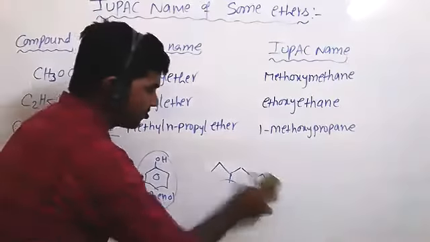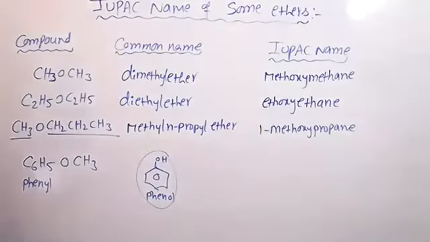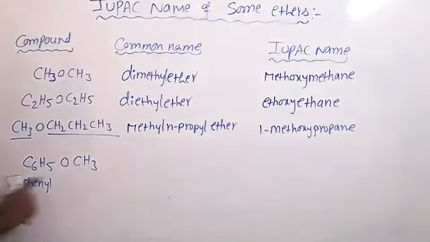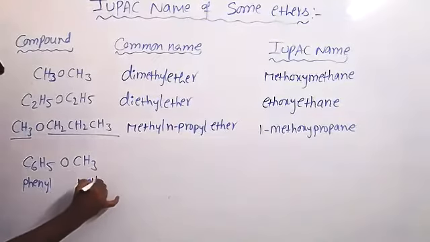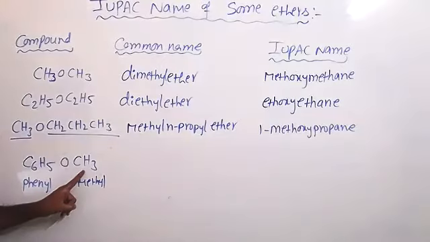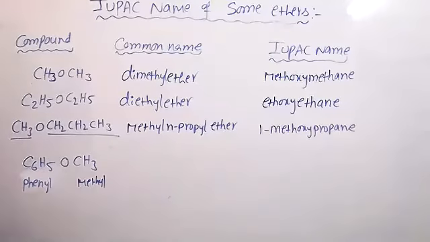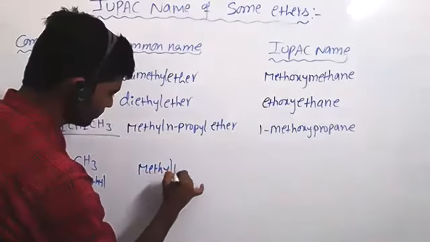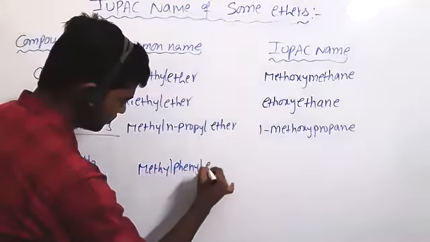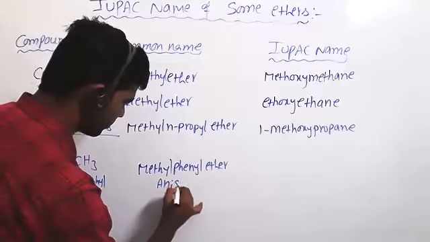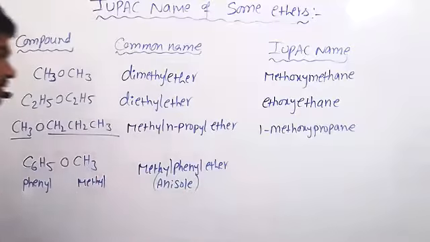So first give the common name for this one. This side phenyl, this side methyl. According to alphabetical order, methyl comes first. Methyl phenyl ether. The common name for this one is another: anisole. We are calling it anisole. The word frequently used is anisole only for this compound.